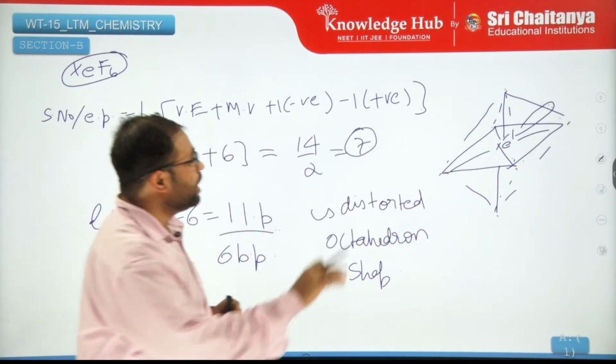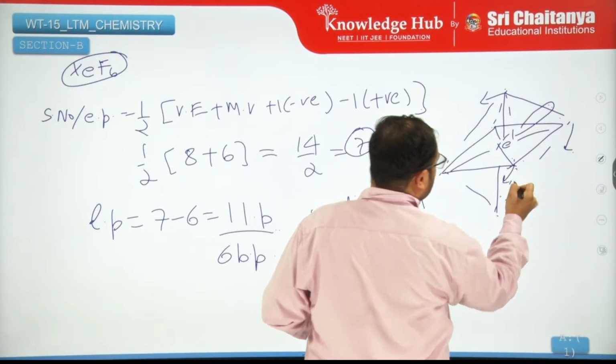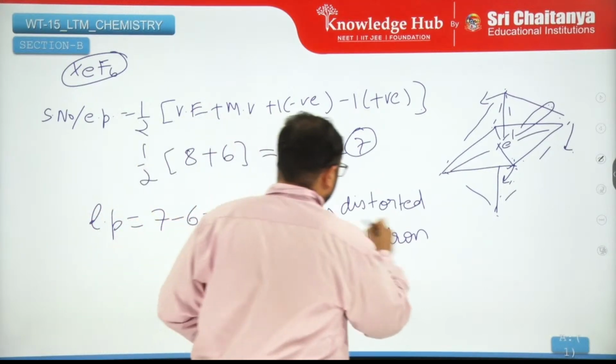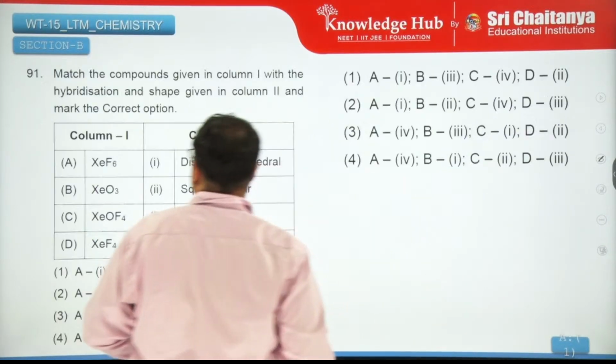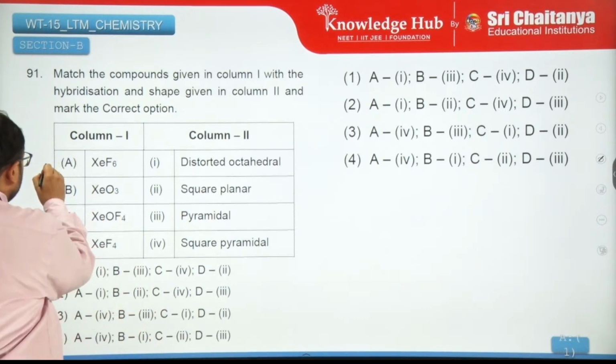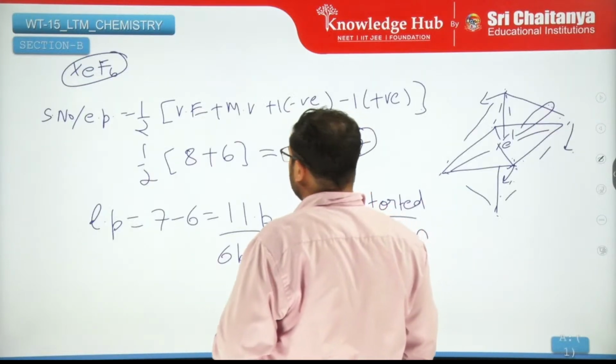Because it's pointing out, it pushes these groups backwards, so it is a distorted octahedron shape. So XeF6 matches with first.